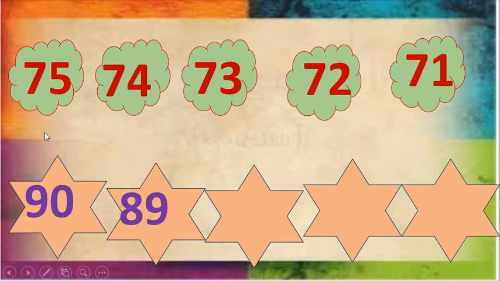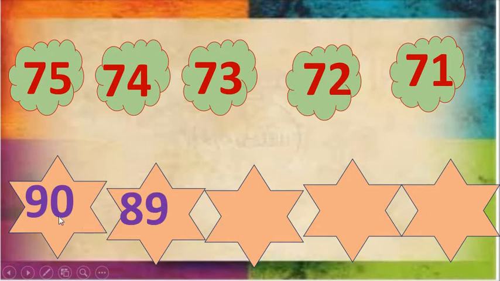So, this is how we have completed these boxes with the help of backward counting. Note down this in your book. After completing this, you have to leave one line and then on a new line write number 90 and 89. Leave some place to write the missing numbers.